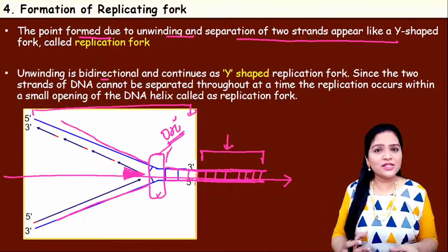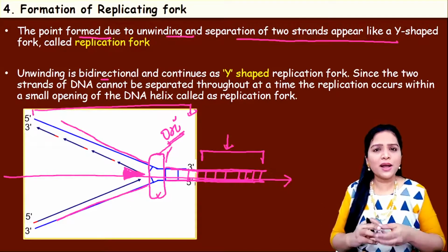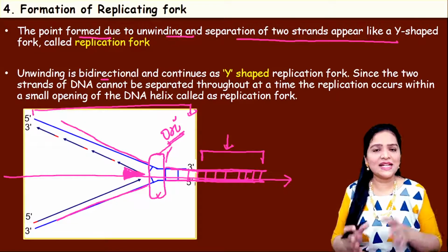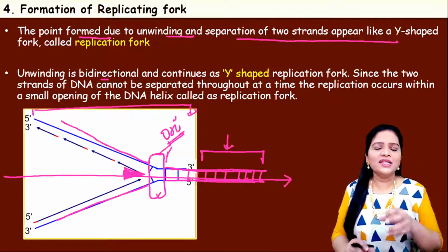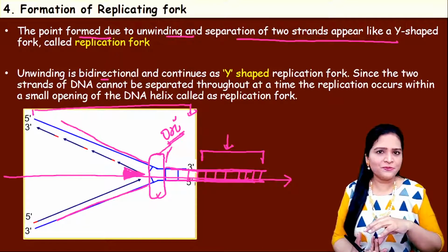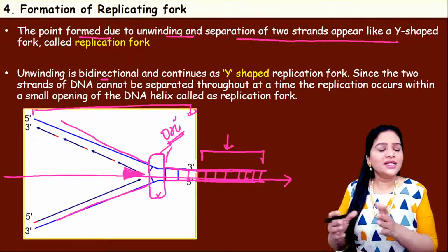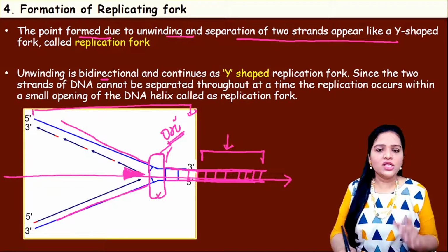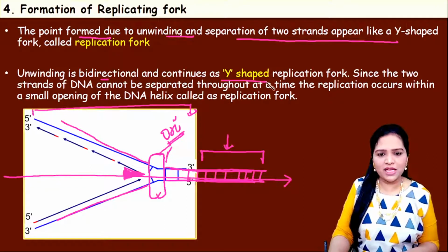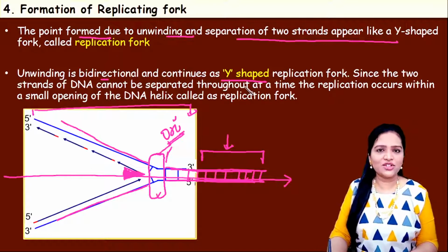Because it consumes more energy for the cell to completely untwist the double helix and do the replication. That's why only at certain points the double helix gets untwisted. Then replication occurs. The rest of the region remains as a double helix structure itself. So this region is Y in shape. That's why this is called the replication fork.